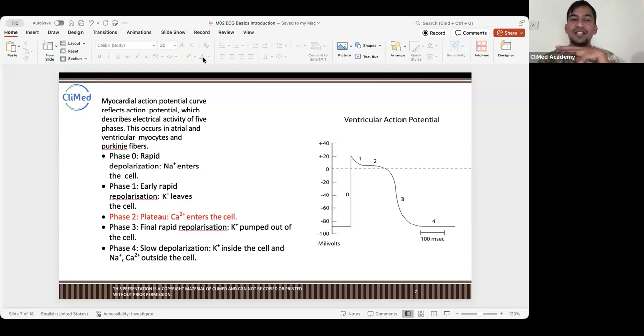Okay, now based on the leads, suppose you are talking about 12 lead ECG. So what are the other ECG types based on the leads? Just leads. Yes, guys. Okay, let me tell you. There are three types of ECGs based on the leads. One is 3 lead ECG, one is 5 lead ECG, one is 12 lead ECG.